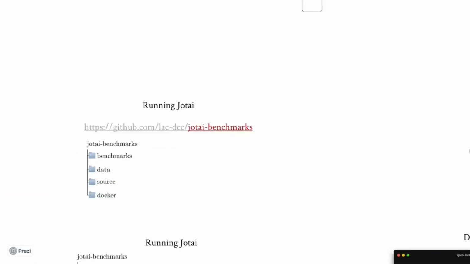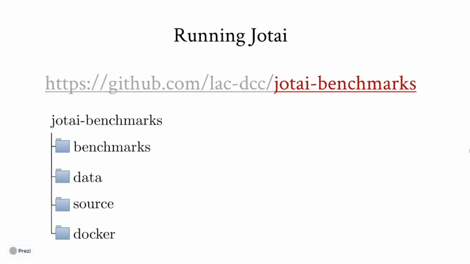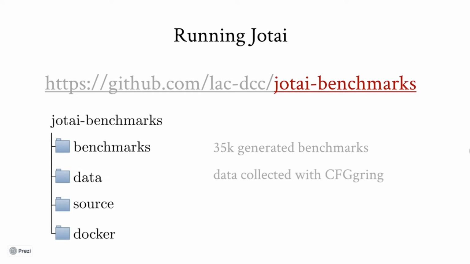Now that you understand how Jotai works, let me show you how to run it. Jotai's tool and the benchmarks generated so far can be found at the repository Jotai Benchmarks. You can find a set of about 35,000 benchmarks generated inside the benchmarks folder, and the data we collected with cf2grind inside the data directory. This will give you information on the number of static and dynamic instructions for each constraint and optimization flag for each program. If you want to run Jotai, there are 2 ways you can do it.